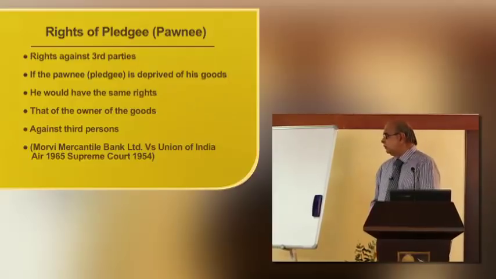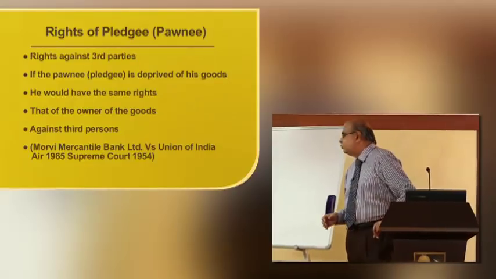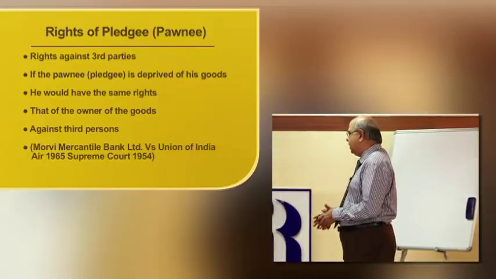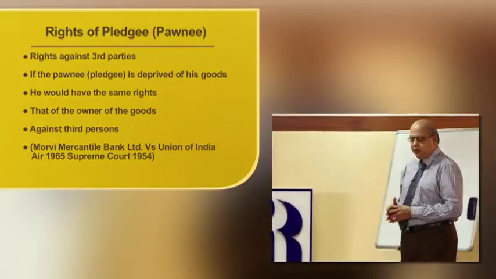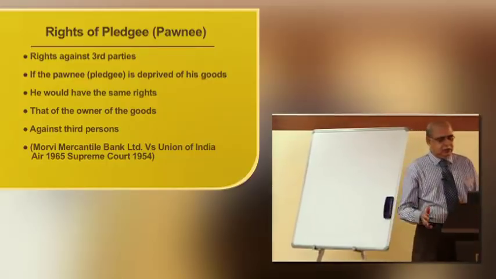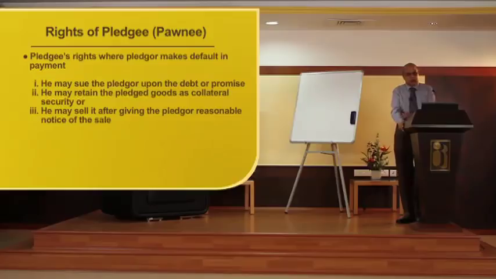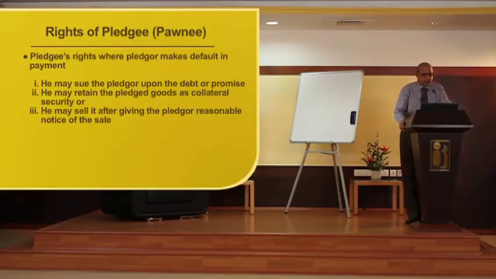Rights against third parties: if the pledgee is deprived of his goods, he would have the same rights as the owner of the goods against third parties, as decided in a case against Union of India. Pledgee's right: where the pledger makes default in payment, he may sue the pledger upon the debt or promise.